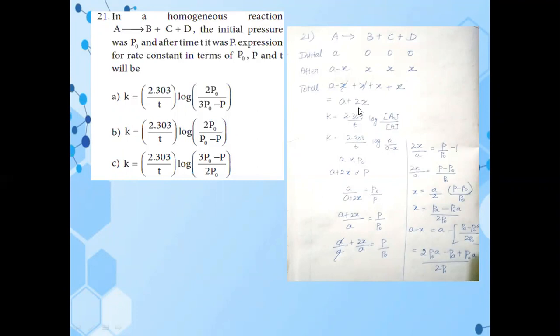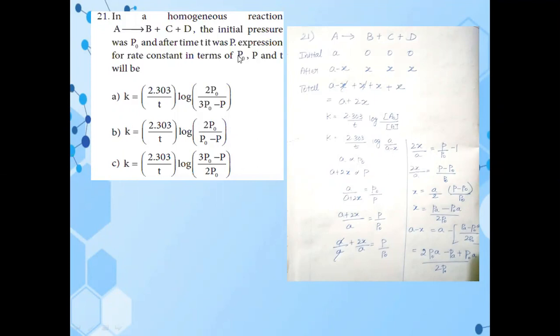Next we are going to write the first order rate equation. K equal to 2.303 divided by t, log of a naught divided by a. So 2.303 divided by t into log. The initial concentration of A is small a here, so we enter a divided by, after some time the concentration of A changes into a minus x, so divided by a minus x.